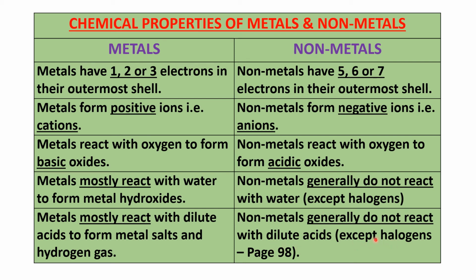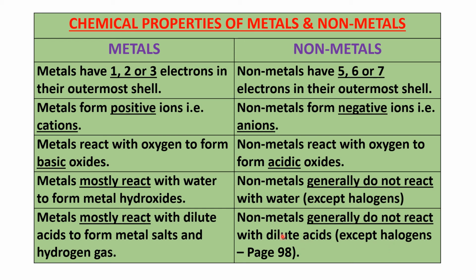If you go to page number 98, you learn there that chlorine reacts with HBr to give you HCl and Br2. So chlorine reacts with hydrobromic acid to form hydrochloric acid, and bromine is formed in the aqueous solution.